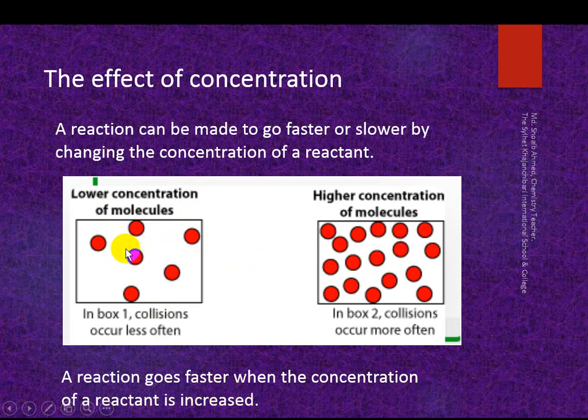This is the lower concentration, here a higher concentration. When concentration increases, more collisions occur, so the reaction goes faster. This reaction is faster because of the higher concentration. Here is the lower concentration, so this is slower.